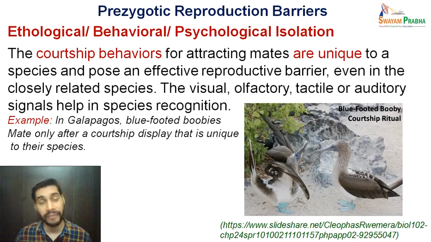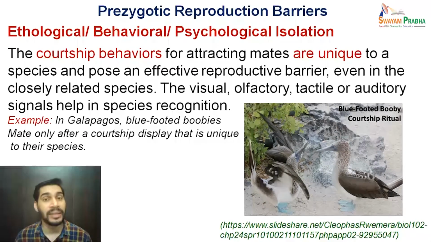So if two species recognize each other with all these signals, they can discriminate, they can discard the members of other species as mates. These courtship behaviors are quite unique in terms of species recognition.